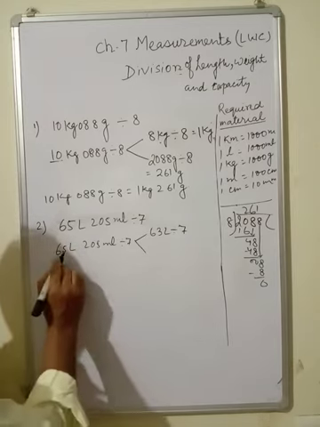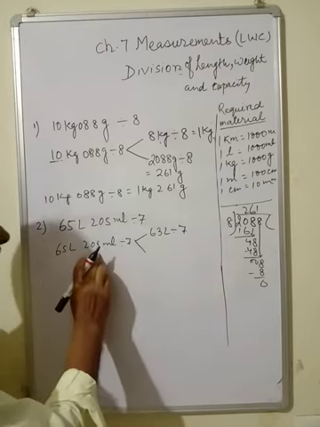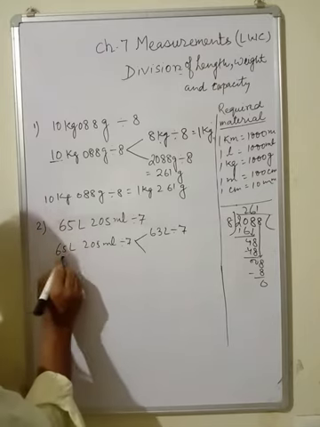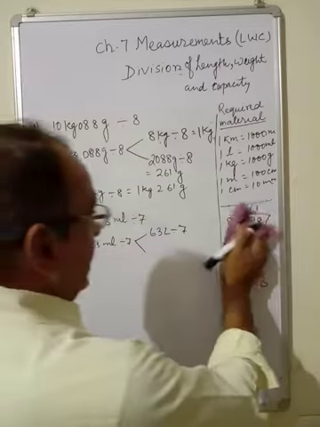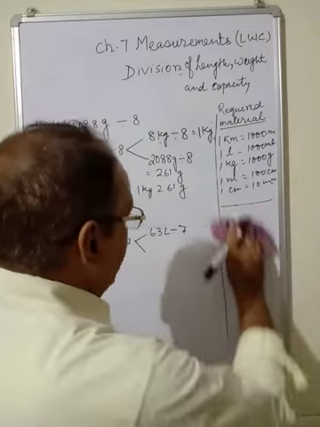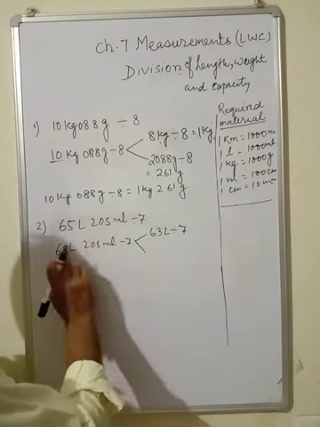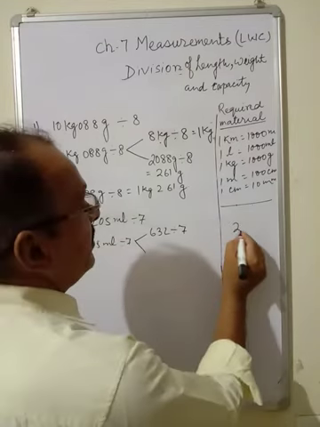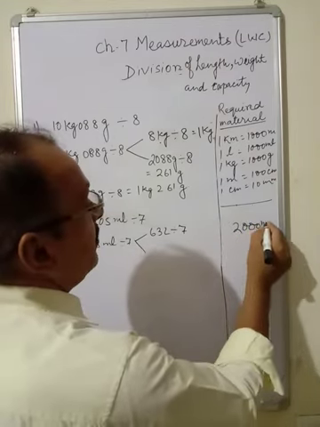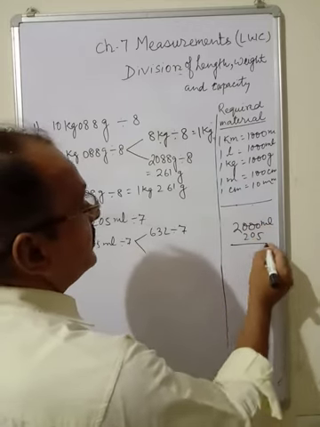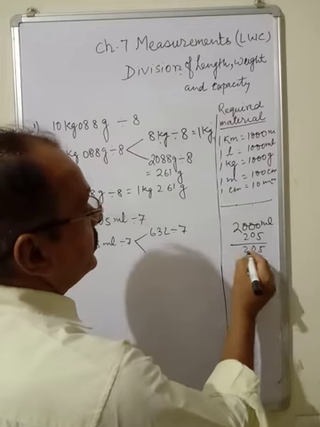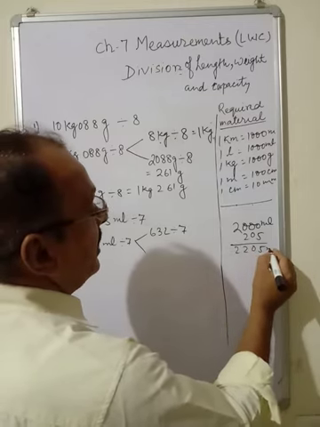This 2 liter you now have to add in the milliliter column. So this 2 liter should be changed into milliliter. Here 2 liter is left and 205 here. So 2 liter means 2000 milliliter and 205, so this will be 2205 milliliter.